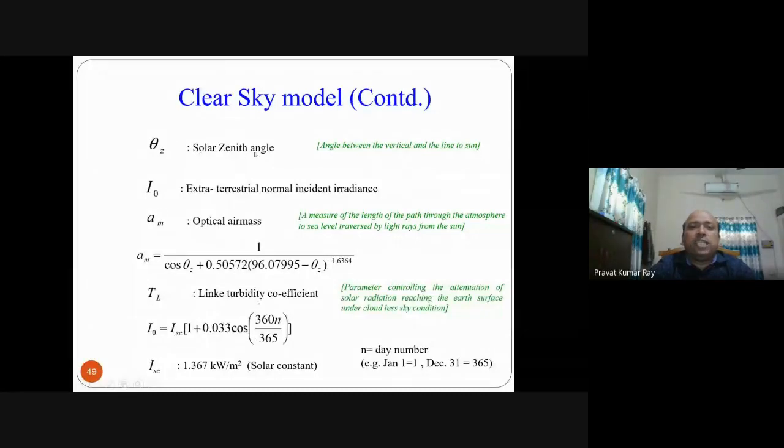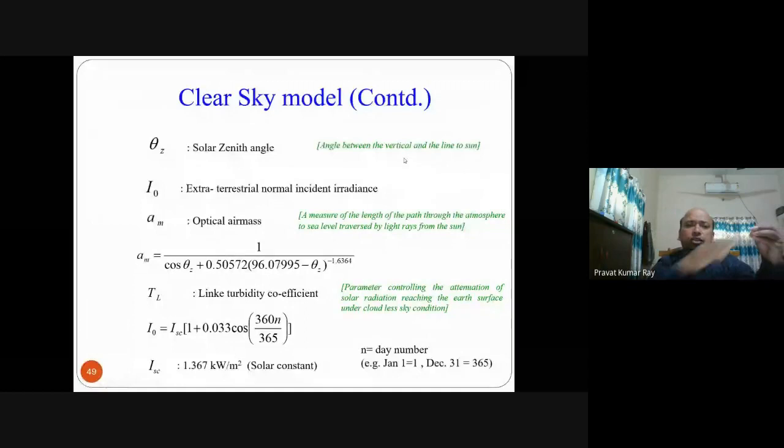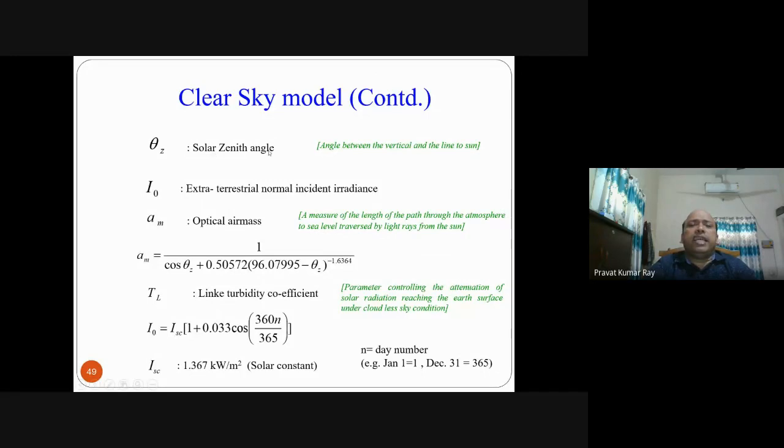What are these? Solar zenith angle is the angle between the vertical and the line to the sun. Means if the sun is at some angle to the vertical, that angle between the vertical and the sun is the solar zenith angle. Extraterrestrial normal incidence we already discussed, without atmospheric effect. Then what is optical air mass? Optical air mass is a measure of the length of the path through the atmosphere to sea level traversed by the light rays from the sun.